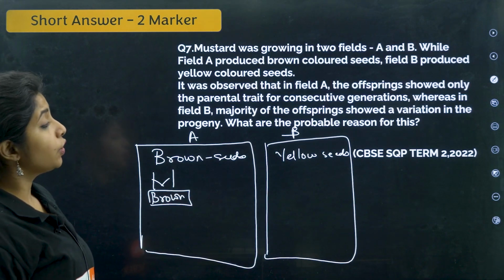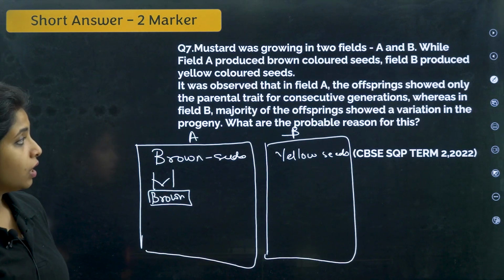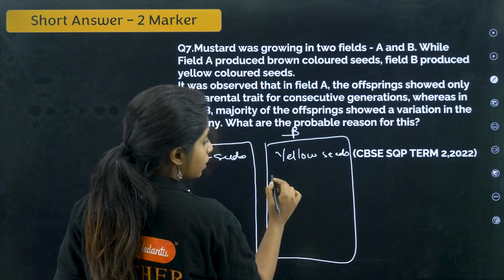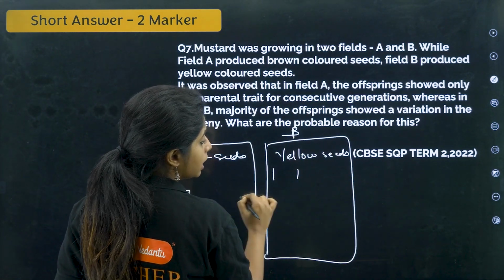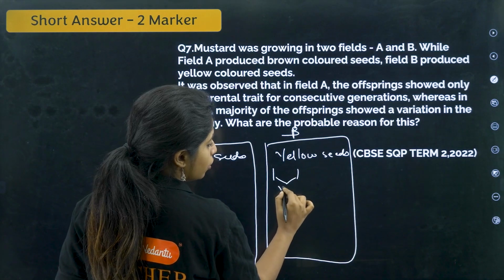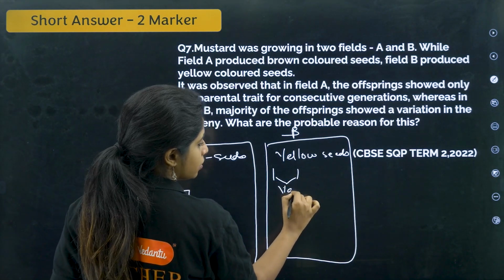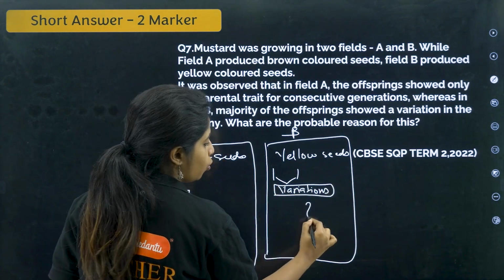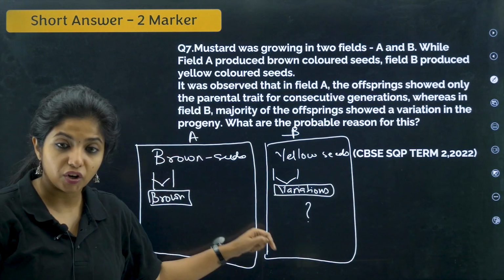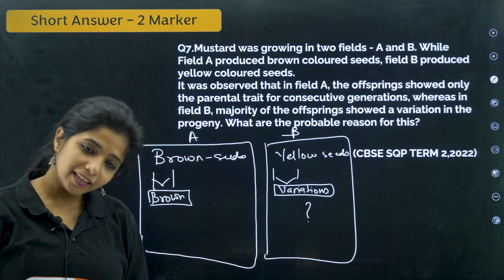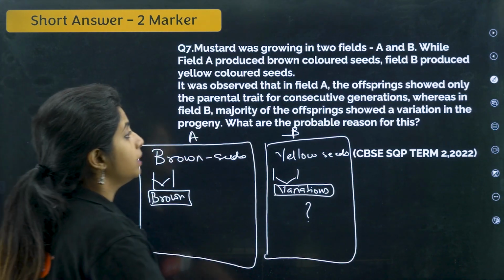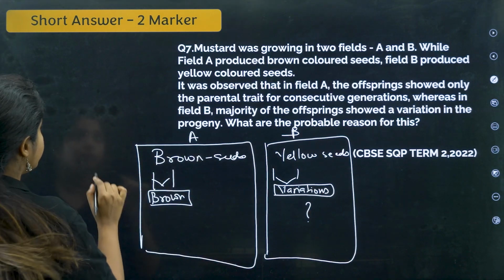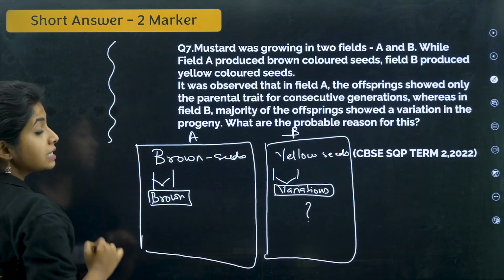Whereas in field B, the majority of the offspring show variation in the progeny. What is the probable reason for it? So in field B, what was happening? Basically, when the plants were breeding, they were giving rise to different variations. Now the question is, why so? Why do you think this variation has occurred and why is there no variation up here? I can tell you the answer. If you are seeing one character only in the case of plants, probably the case might be that they are doing self-pollination.